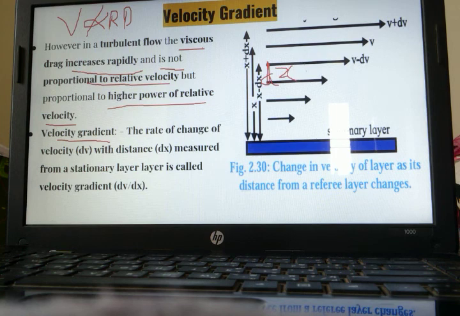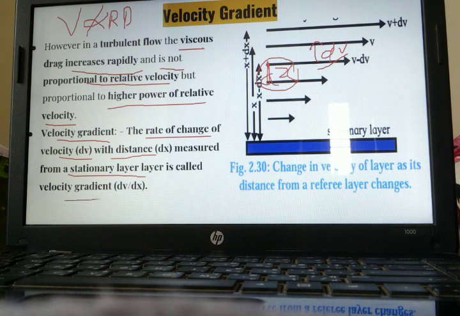As we are moving from one layer to another layer, we are moving by a distance of dx. हम लोग dx distance से move कर रहे हैं. As we are moving by a distance of dx, velocity is increasing. जब भी हम लोग ऊपर जाते हैं, velocity is increasing by dv times as we are changing the distance by dx times. So dv by dx is called velocity gradient. dv by dx को क्या बोलते हैं? Velocity gradient. The rate of change of velocity with distance measured from a stationary layer is called velocity gradient.